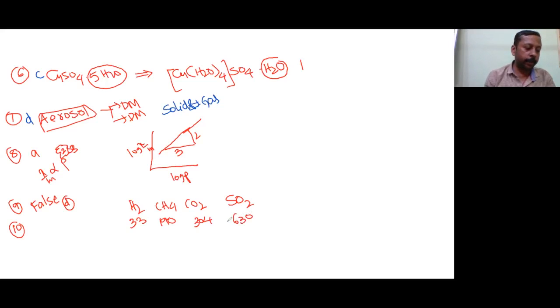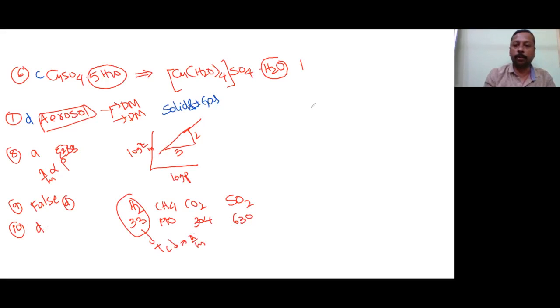These are the critical temperatures. On the basis of the above given data, predict which of the following gases shows least adsorption. Least critical temperature, least adsorption. Okay, as Tc decreases, x upon m also decreases. So option D is correct.